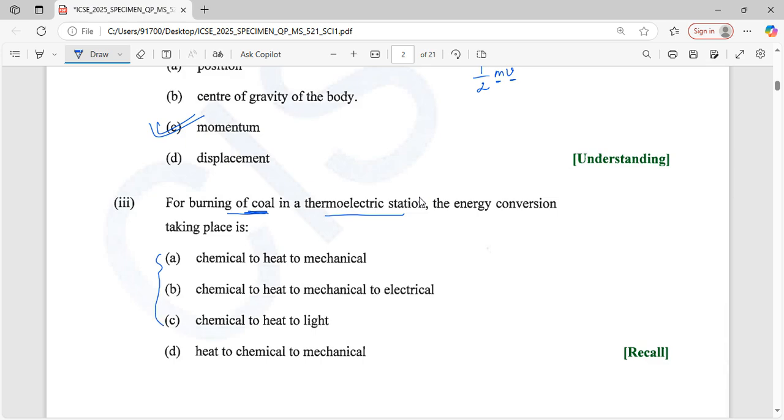There are three options here: chemical, chemical, chemical. And if burning means chemical to heat, chemical to heat, and chemical to heat, the three options. Chemical to heat to chemical, that's not the correct option. So here mechanical, mechanical to electrical and light. In a thermoelectric station, we get electric. So the answer is mechanical to electrical. So option B is correct.